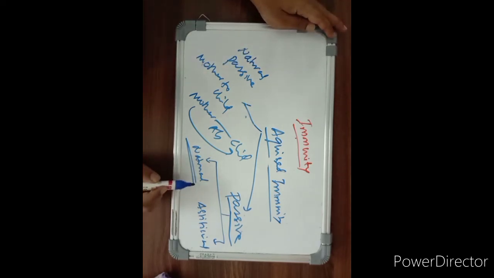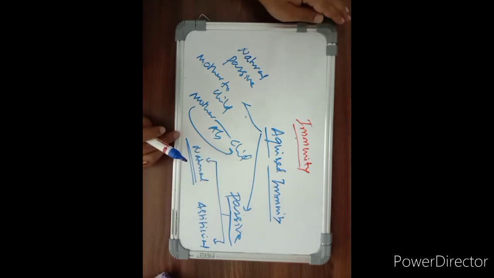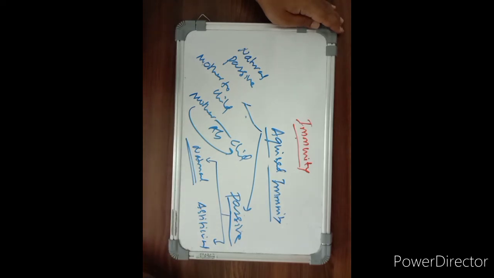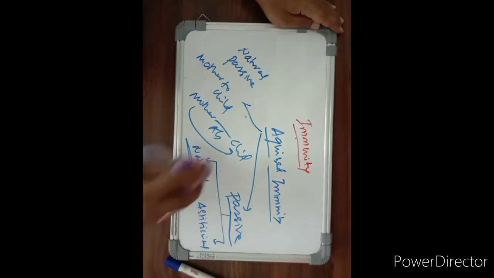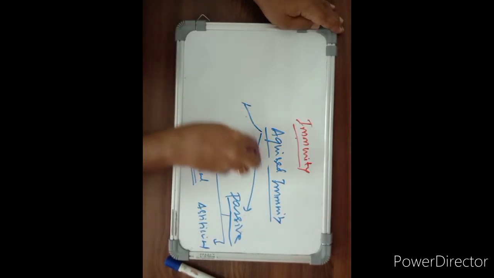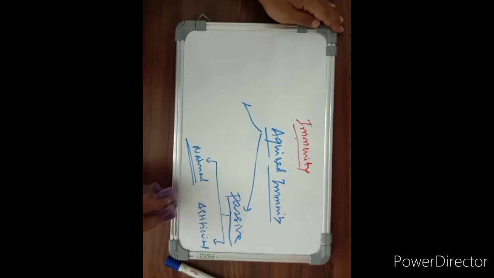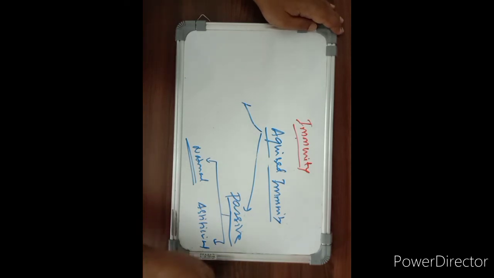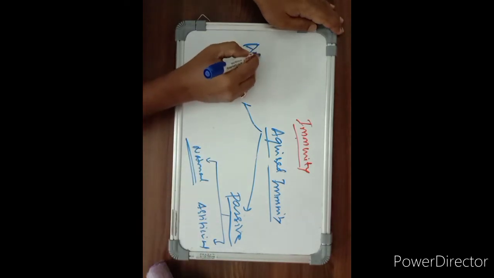So there is no active preparation of antibody in the child's body. There is a natural transmission of immunoglobulins or antibodies from mother to the child. So that is natural passive immunity. Naturally it happens, and we need not do any interventions here. And what is artificial passive immunity? Let us discuss artificial passive immunity.